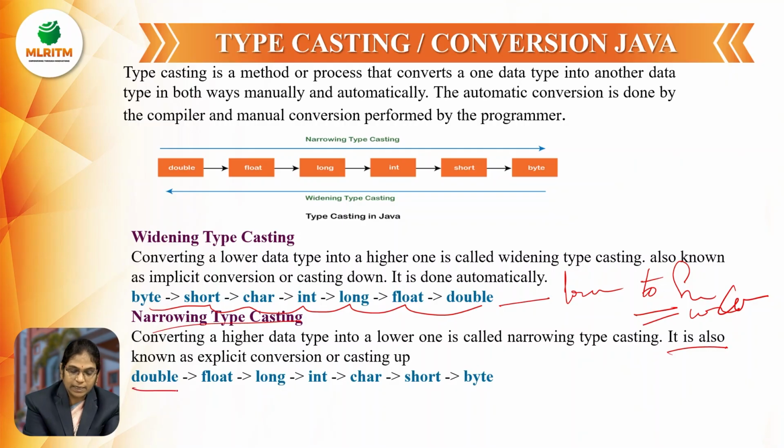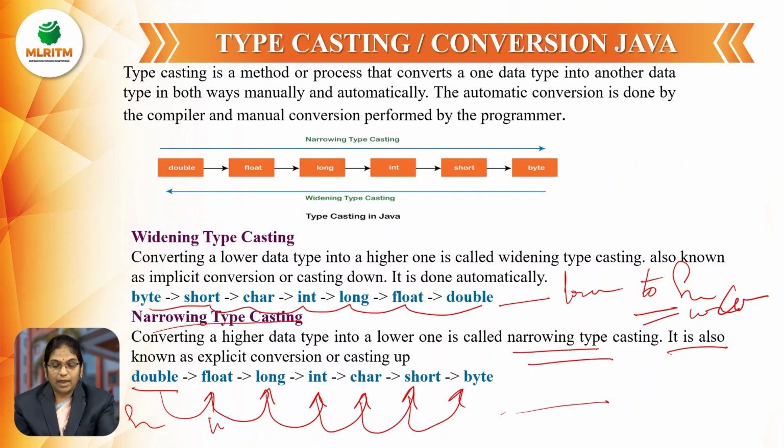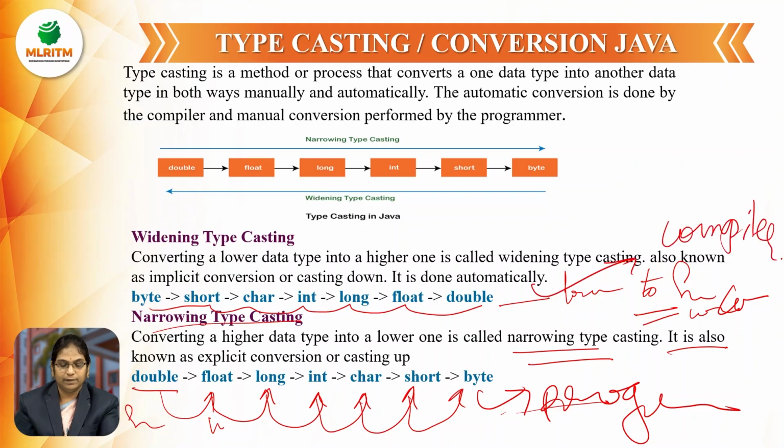Let us see, double we are changing its data type to float, means from higher to lower, and float to long, long to int, int to char, char to short, short to byte. Here we are decreasing the size, that is narrowing type. Narrowing is known as explicit, and it has to be performed by the programmer. The programmer has to do it, but in widening it is going to be handled by the compiler automatically.